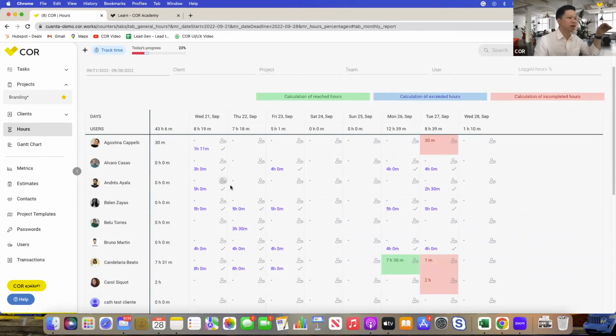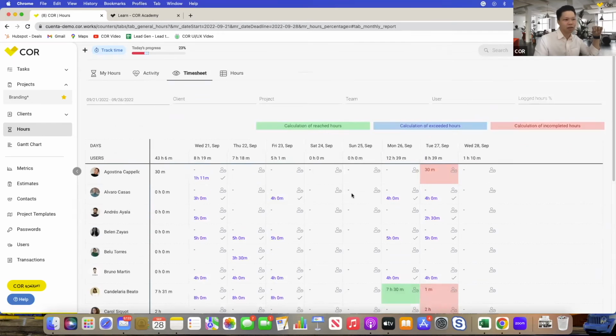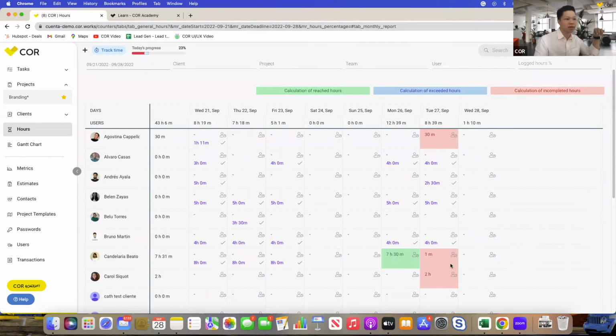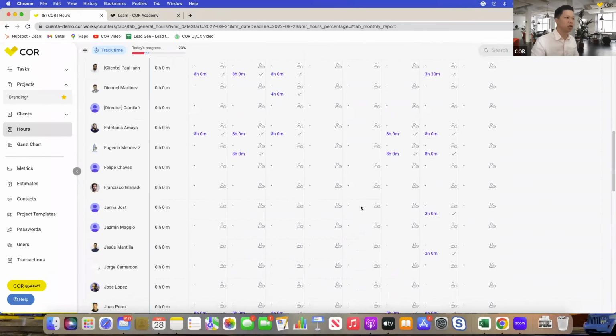You'll see how much time people have been tracking. Basically, all the colors other than green on these boxes are bad, right? Red means they're calculated incomplete hours, which basically means either they have not been logging their time as diligently, or maybe we need to assign them a couple more projects because they have not been assigned enough, and we're not maximizing our resources, right? And if they're blue, it basically means they've been working way too much, okay?